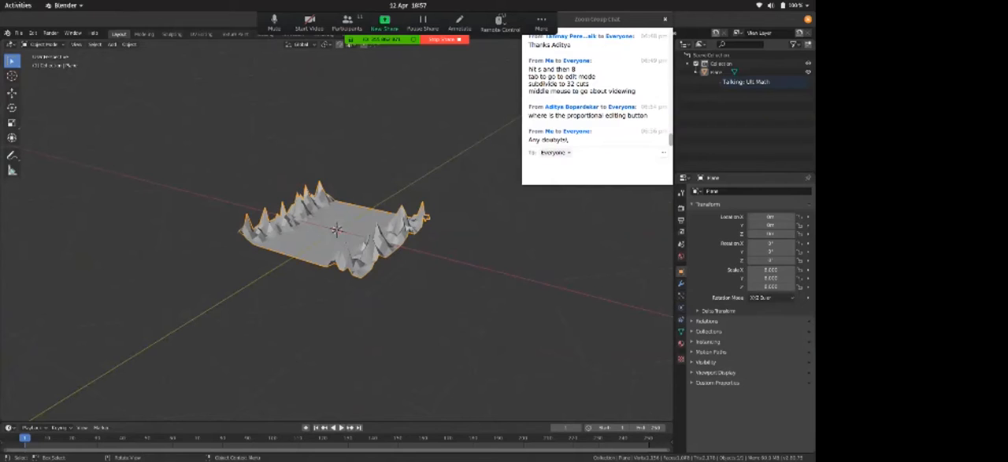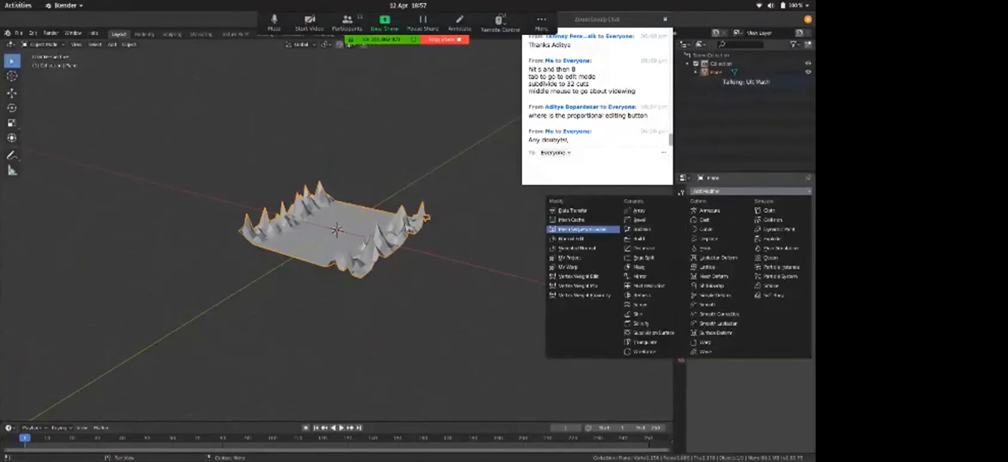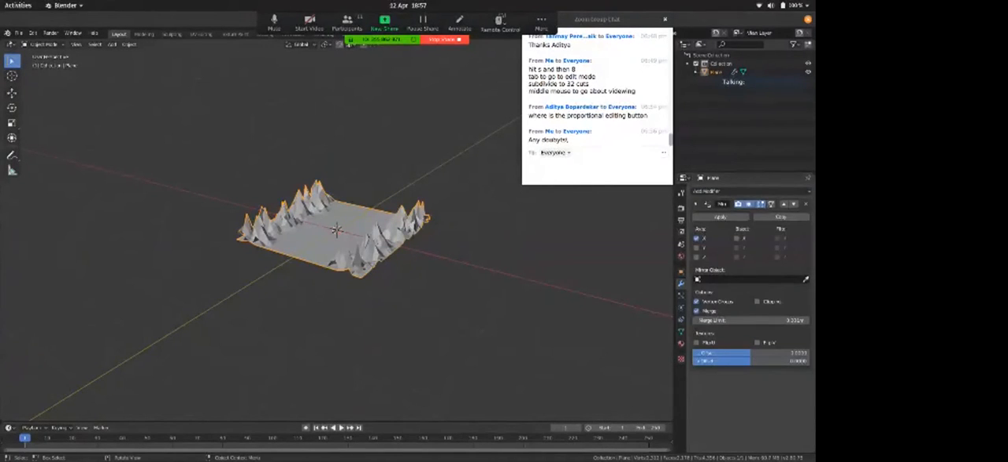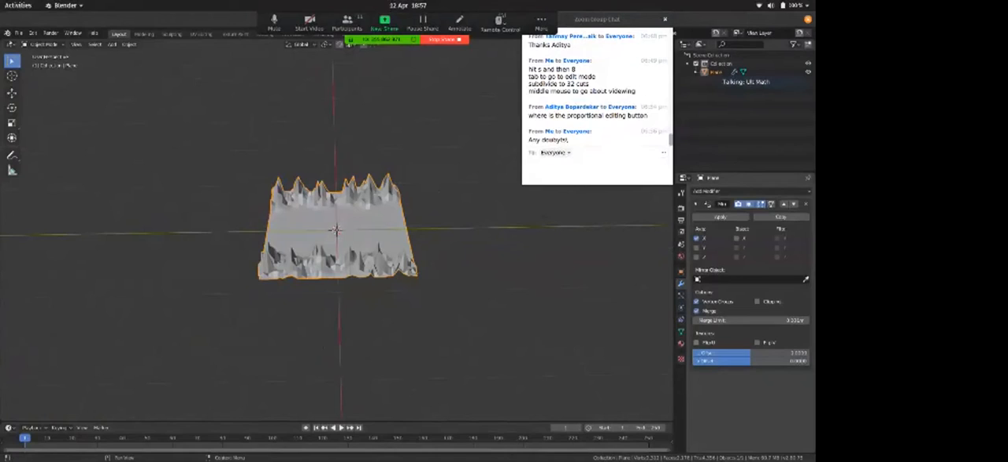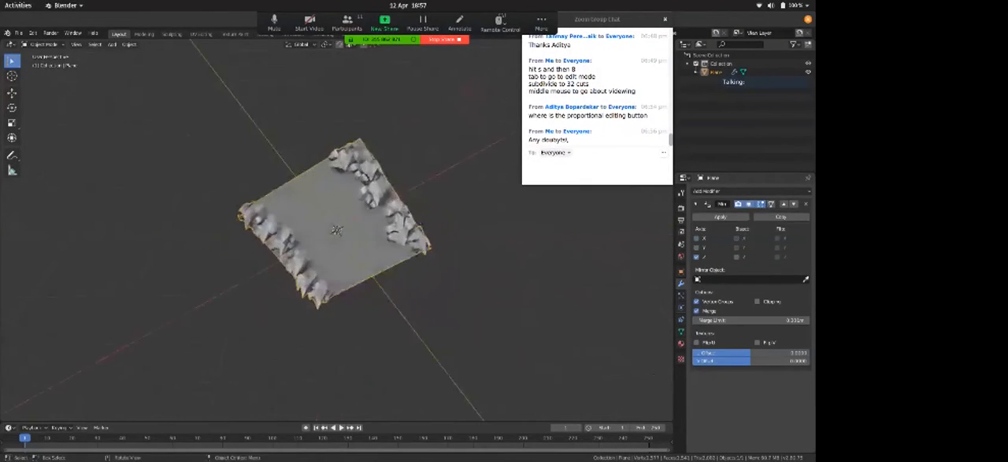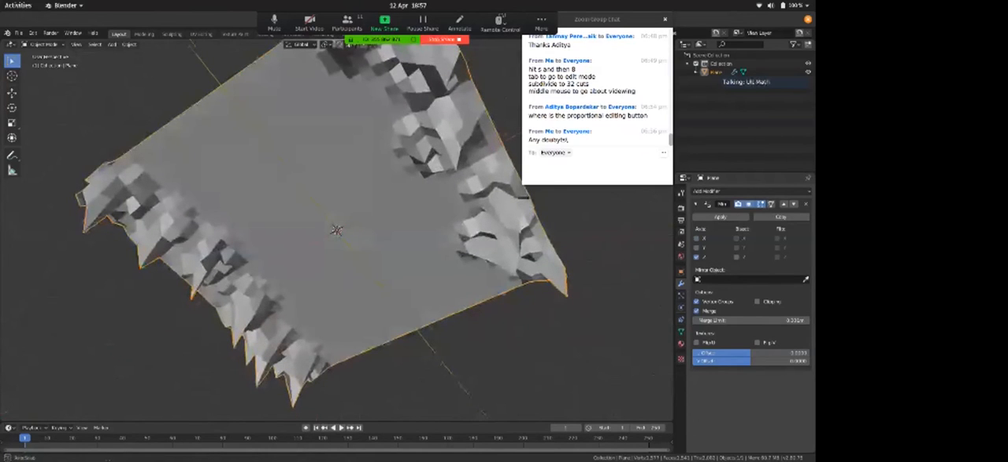What do we call it? A wrench symbol. This is your modifier, and add a modifier. And first you need a mirror modifier. What mirror modifier does is it creates a mirror object of the object that you have applied the modifier to. So if I change to here, now this is my mirror object of this plane over to this side.